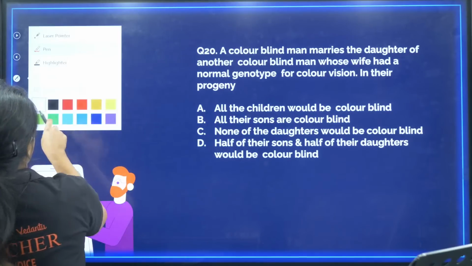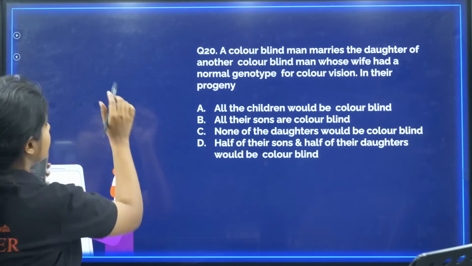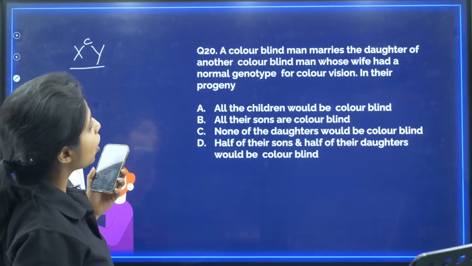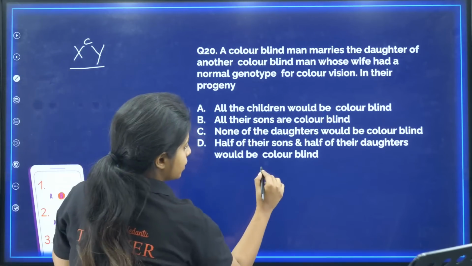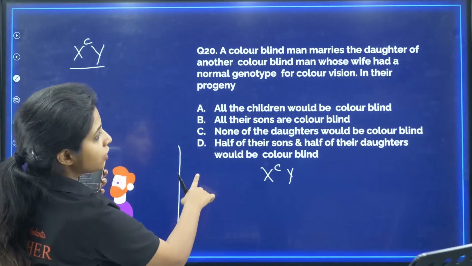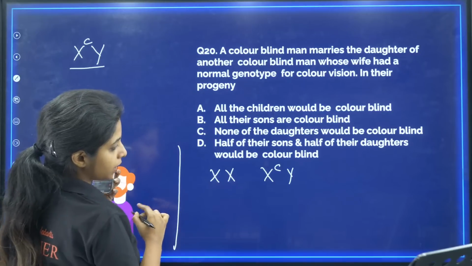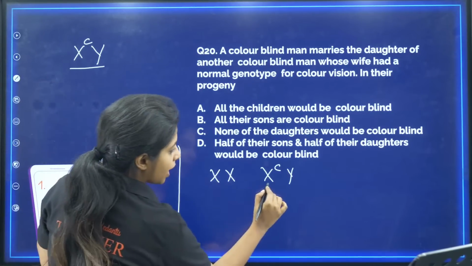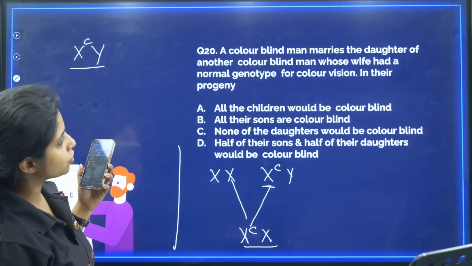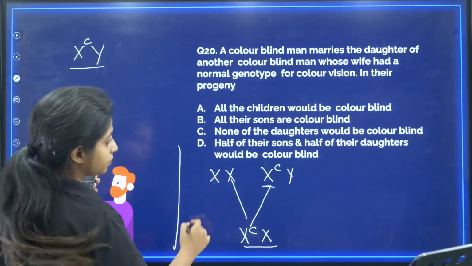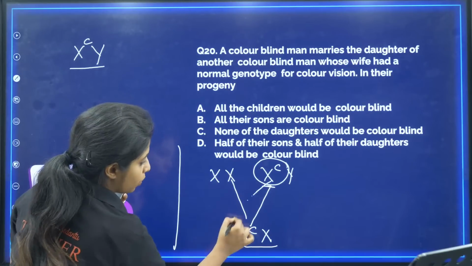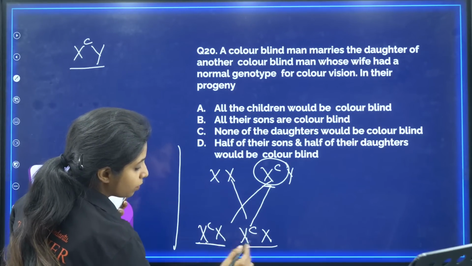Yes, yes. Chalo. So over here, a colorblind man marries the daughter of another colorblind man, whose wife had a normal genotype for color vision. That means the wife is normal. Now we have to find what the daughter will be. The daughter has to be a carrier, there is no other option, because the father has color blindness and will anyway be giving this particular gene to his daughter.